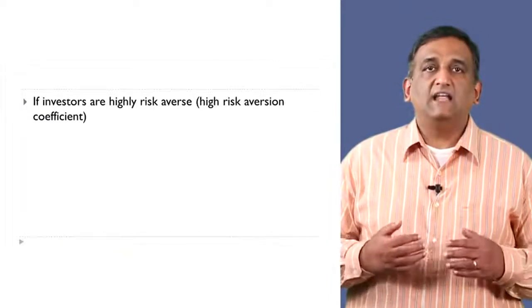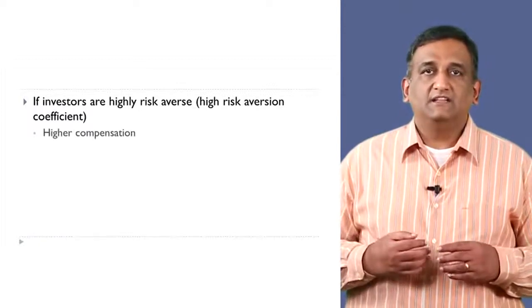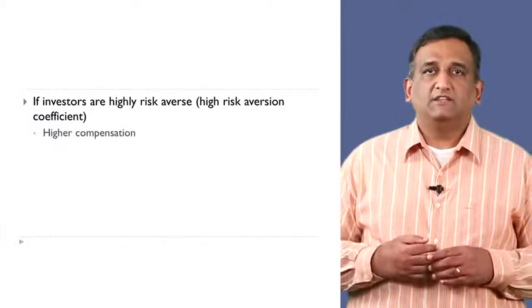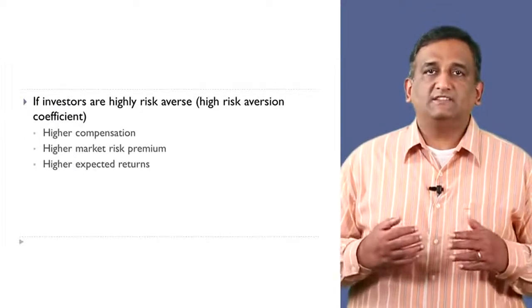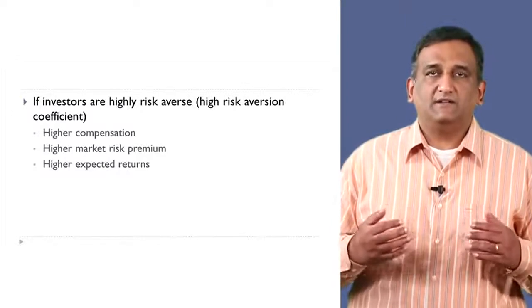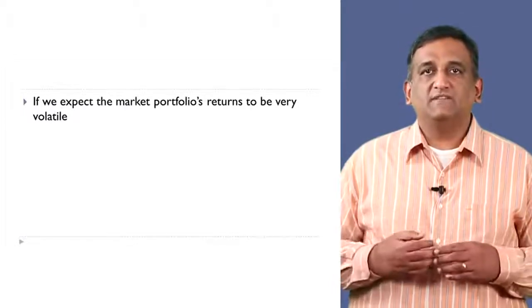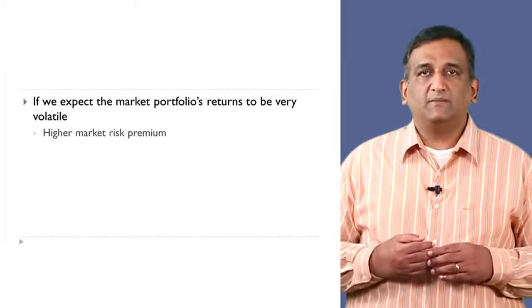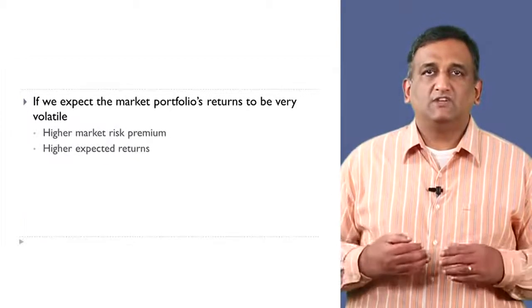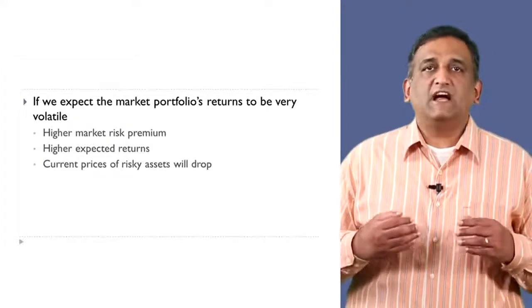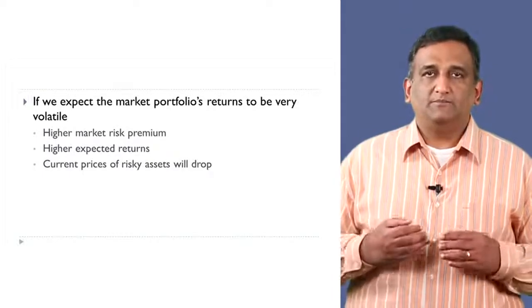If investors are highly risk averse, that is, have high risk aversion coefficients, then they will demand a higher compensation in the form of a higher market risk premium. Consequently, all risky assets will have higher expected returns. Similarly, if we expect the market portfolio's returns to be very volatile, then the market risk premium will be higher. This means that the expected returns of all assets will be higher. To achieve this higher expected return, the current prices of all risky assets will drop.